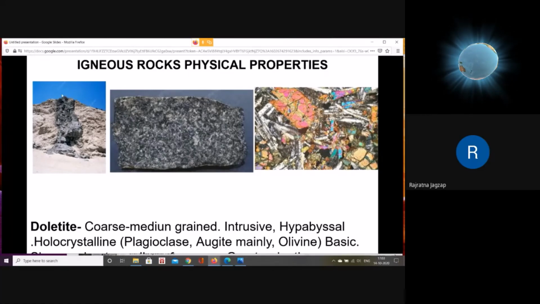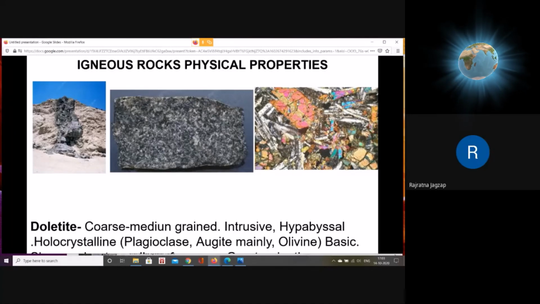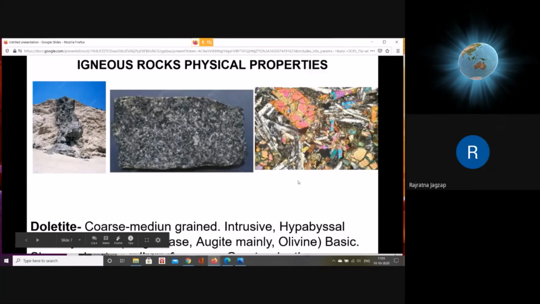As you can see, it is a dark colored rock. You can guess that it has basic minerals as its composition. And yes, you can see augite as a mineral here, which has Mg and Fe in its composition. That's why the color of this dike is dark. You can see the hand specimen is also dark. And you can see the augite present. The pink colored, peacock blue, yellow, orange, all these minerals are nothing but augite. And you can see a few minerals at the corner, which are olivine. The left hand side bottom corner of the photograph shows the presence of olivine. So it is thus basic in composition. So this is a basic rock.